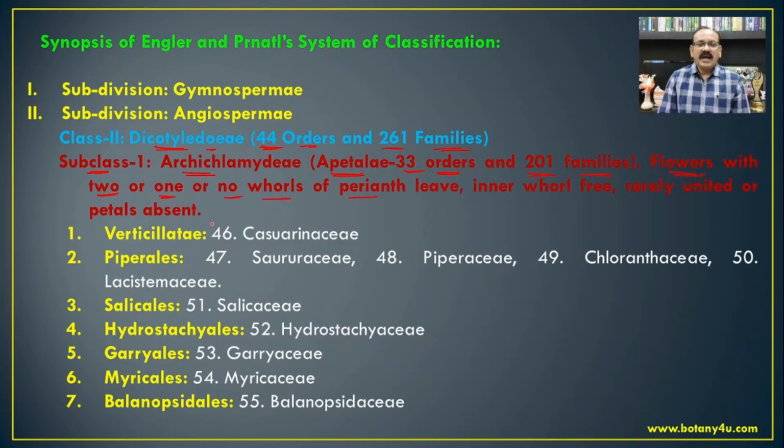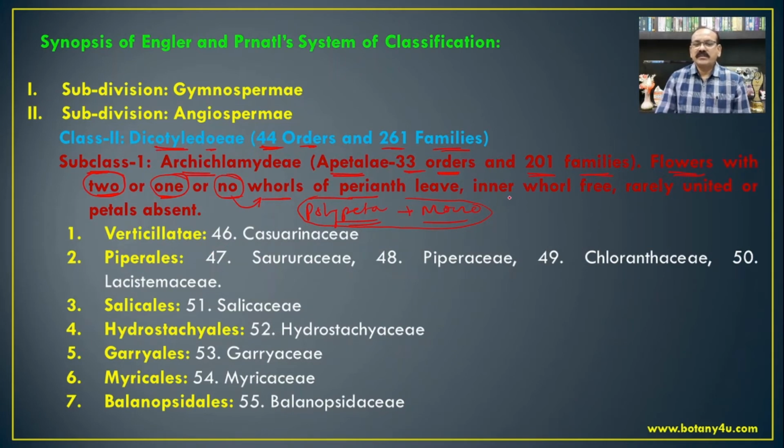That means either there is a single whorl, or both whorls, calyx and corolla, are present, or even the calyx and corolla are both absent, that is no whorl. And hence, as I told you earlier, if we see the Polypetalae from the Bentham and Hooker system of classification and Monochlamydeae, then this Archichlamydeae is the combination of these two different classes.